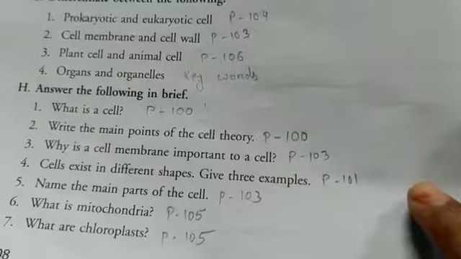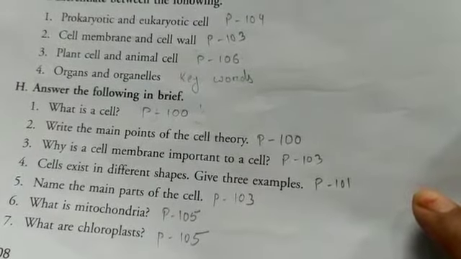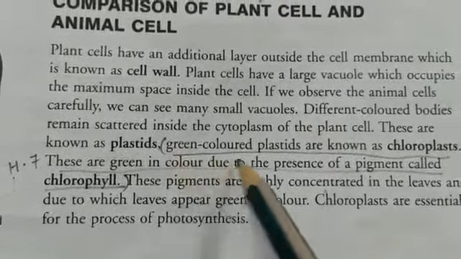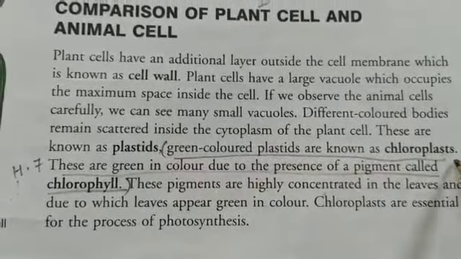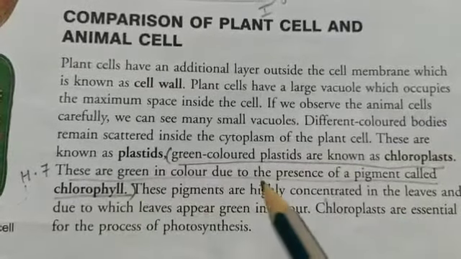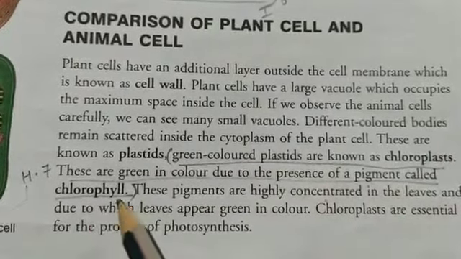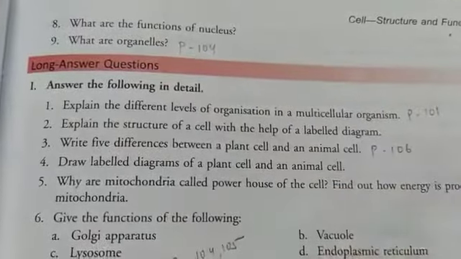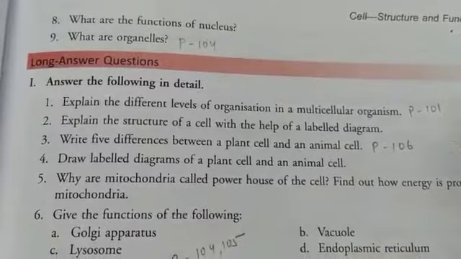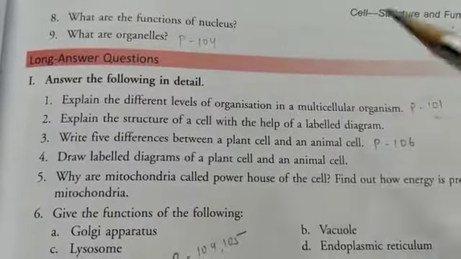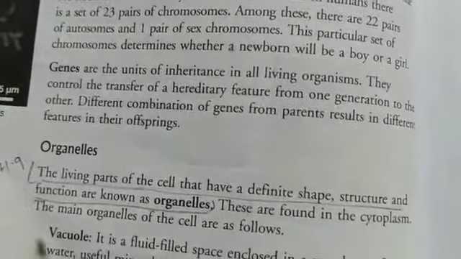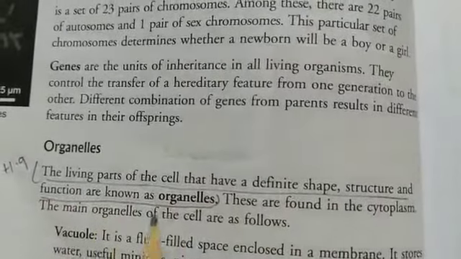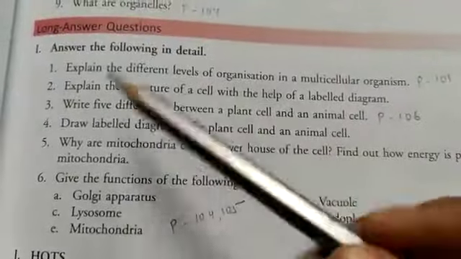Next, number 7, what are chloroplasts? That also page 105. So page 105, green color plastids are known as chloroplast. These are green in color due to the presence of pigment called chlorophyll. H number 7. H number 8, what are the functions of nucleus? You will be getting that in the PDF. Number 9, what are organelles? Page 104. So H number 9, the living parts of the cell that have definite shape, structure and function are known as organelles. Next, answer the following in detail.